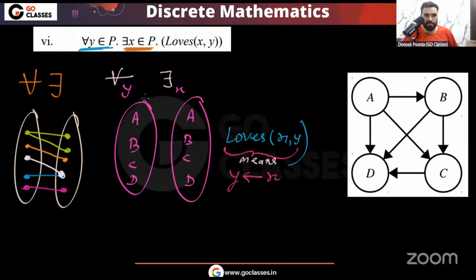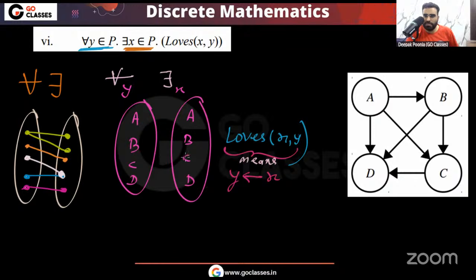So here you can see I am saying that the template is for all there exists. For all there exists means for everyone here, there should be someone here such that this person loves this person. Okay, the right person loves the left person, because you can see this is the domain of X, this is the domain of Y. X should love Y, which means the right person should love the left person. So now tell me, for A, who is there? Can I say for A there is B? But remember, if you say that for A there is B, then B should love A.